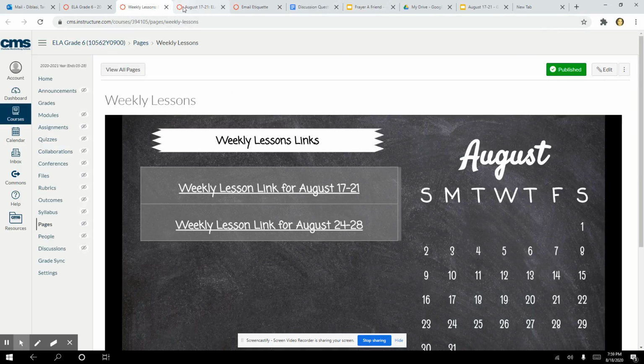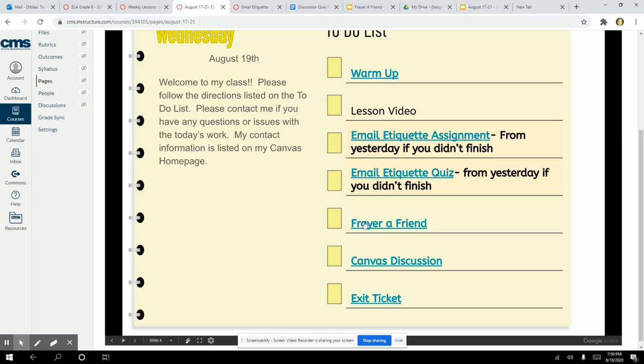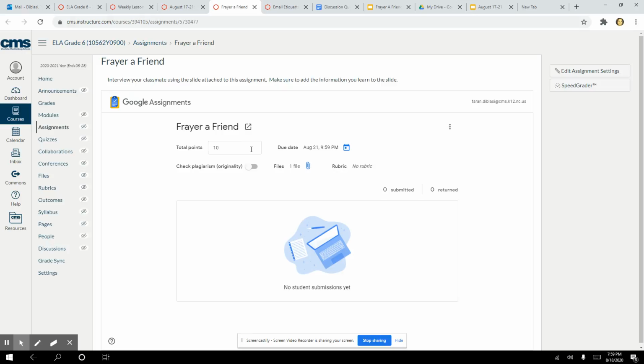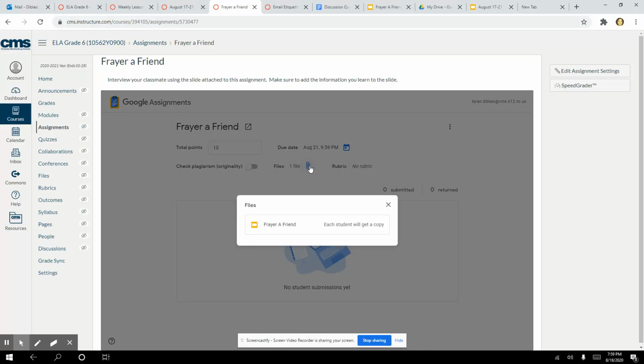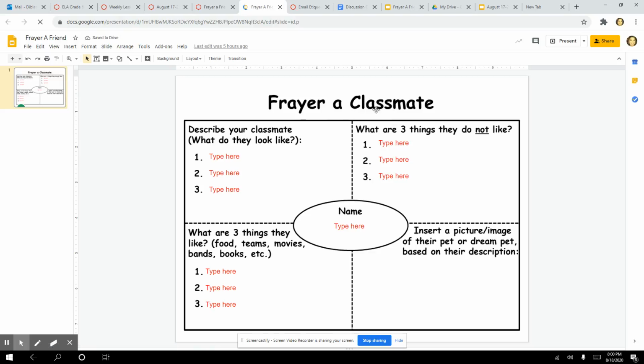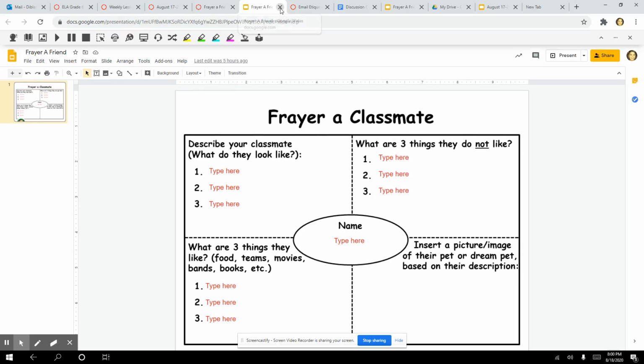And then the other thing I wanted to go over with you today, you're going to be talking about Frey or a friend. So this does look a little bit different. This is really easy. You're just going to be interviewing one of the classmates in your group. This looks different because there's an attachment. So you're going to click on this. And again, for some reason, some of you might be logging into your computers incorrectly. You might see a blue button at the bottom that says authorize because you're not seeing this at all right here. Just hit authorize and it should bring this up and you're going to click on this slide. And this is where you're going to type in information about one of the classmates in your group that you interview. Okay, so that is Frey or a friend.